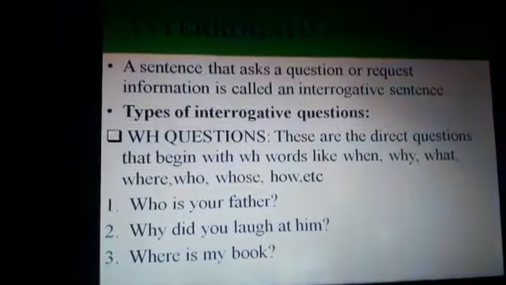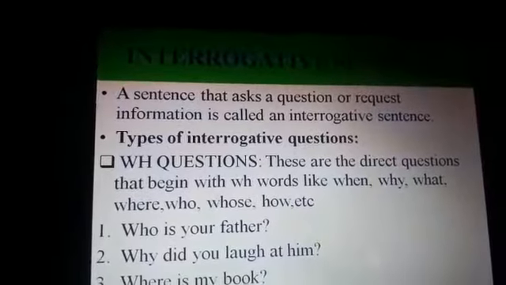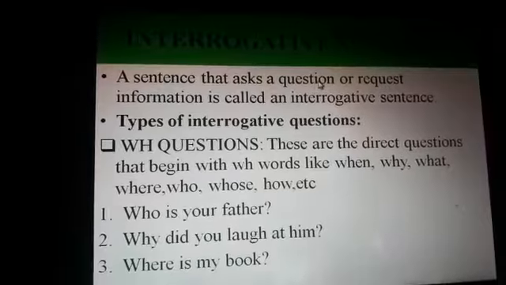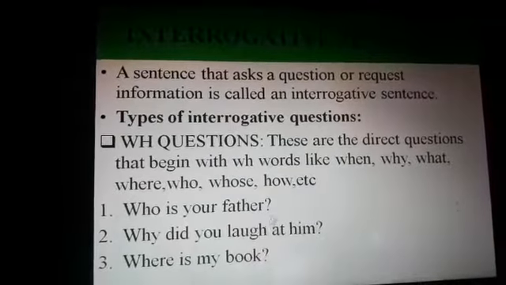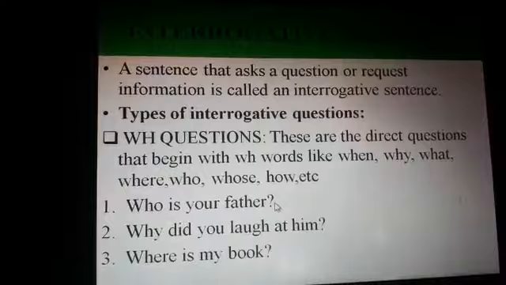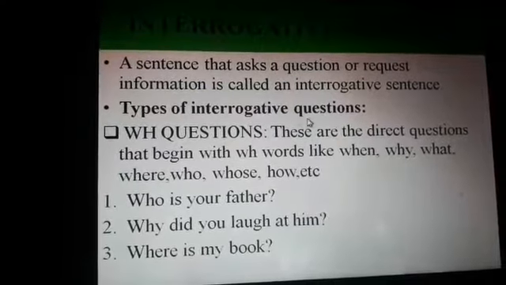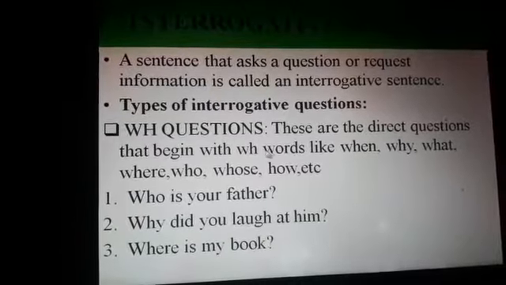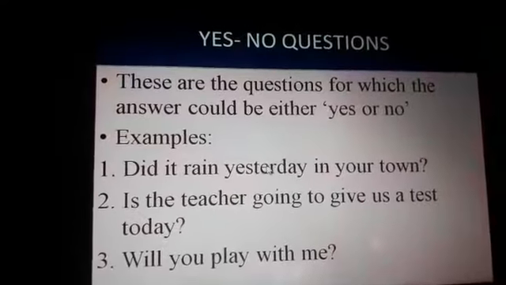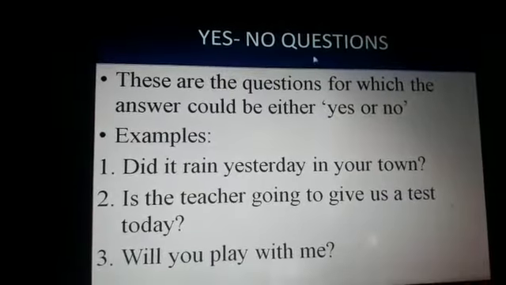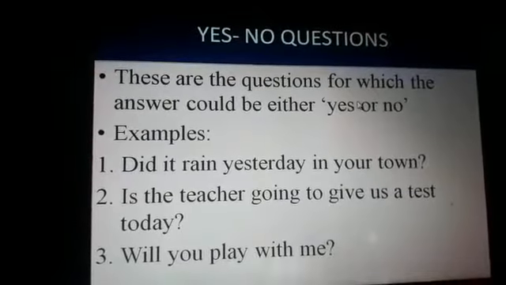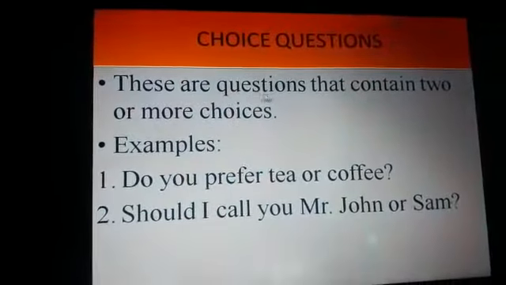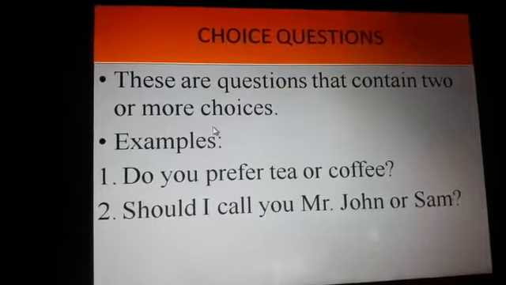Then we discussed interrogative sentences. These are the sentences that ask a question. It starts with a capital letter but ends with a question mark. Depending upon the questions, interrogative sentences are of three types. WH questions, which start with WH words. Second, yes or no questions, for which the answer could be either yes or no. And third, choice questions, which contain two or more choices.